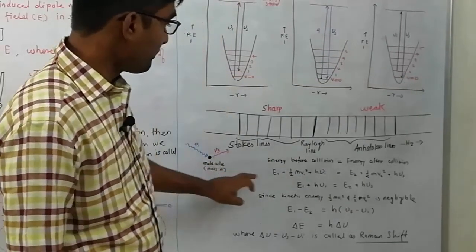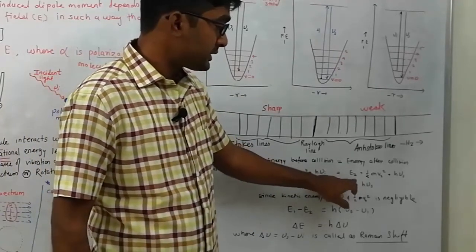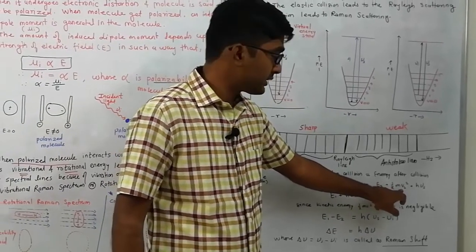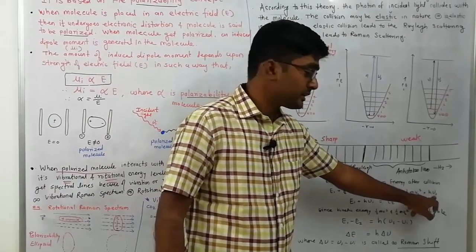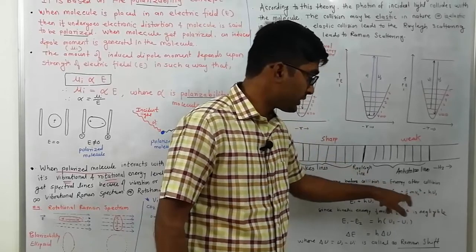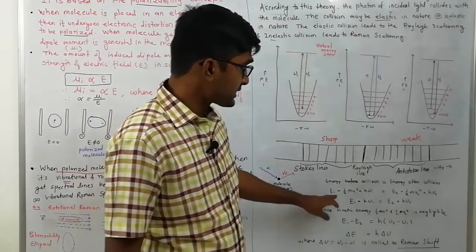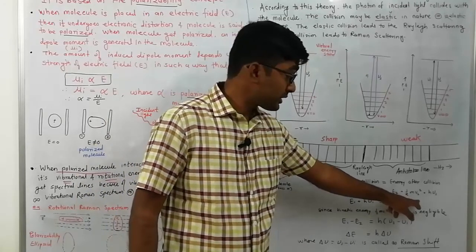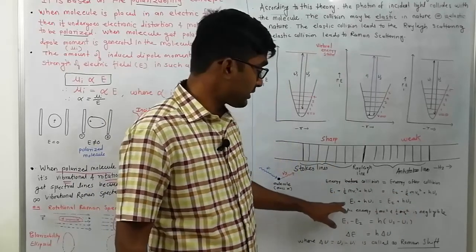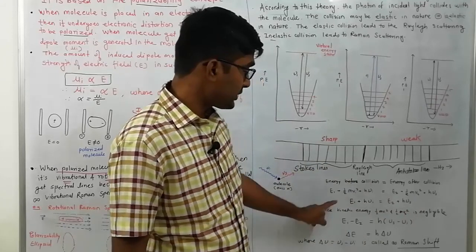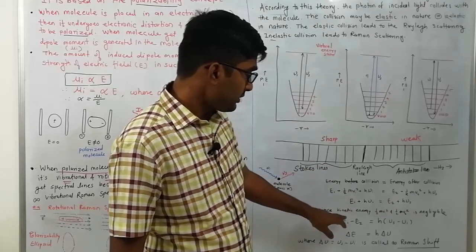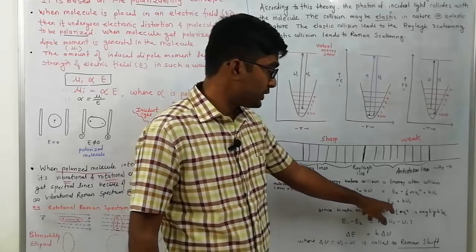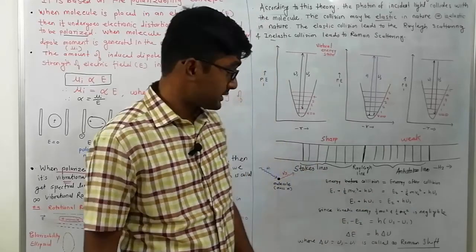So the energy after collision will be E2, the molecule energy in the second energy state, plus the new kinetic energy, plus the scattered energy h mu s. Both are equal. Since the kinetic energies 1/2 mv1 square and 1/2 mv2 square are negligible, they are omitted from our equation, and we get E1 plus h mu I is equal to E2 plus h mu s.